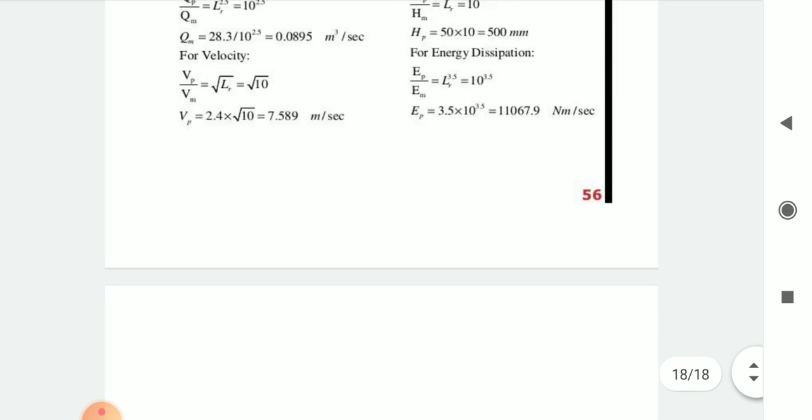So by solving these problems related to Reynolds model law and Froude model law, thank you very much. We have completed our fourth chapter, laminar and turbulent flow. In that we discussed the different concepts related to laminar flow and turbulent flow. So thank you very much.